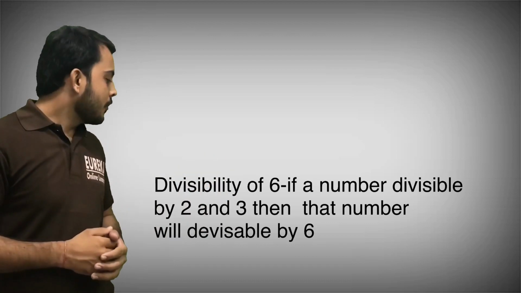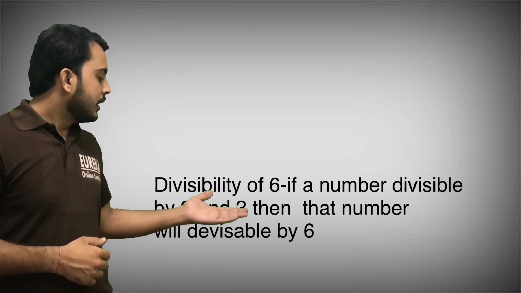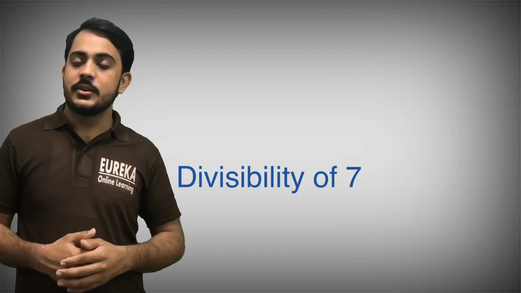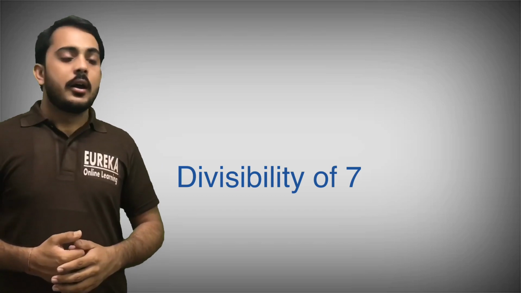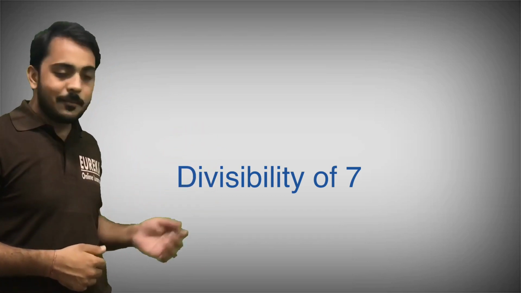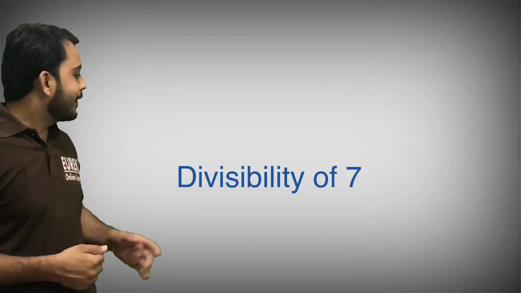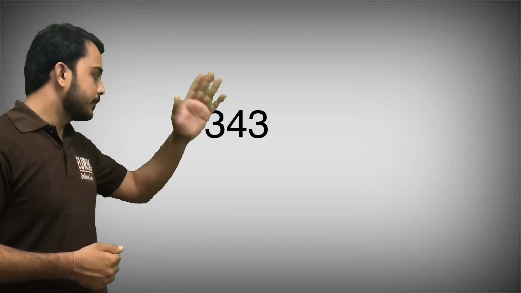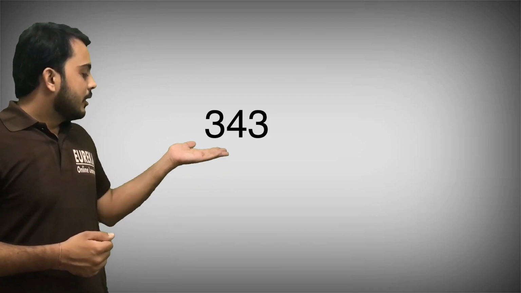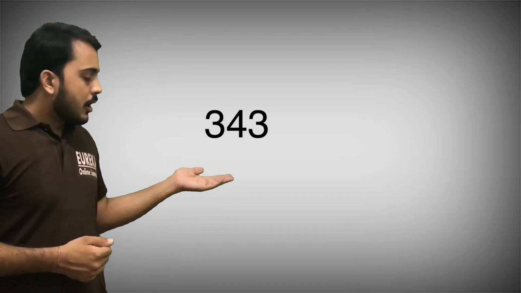Okay. Now I'm moving to the next divisibility rule, that is divisibility by 7. So how will we find whether any number is divisible by 7 or not? For that we have a process. I will explain it by example. I'm taking here the example 343, and I'm checking whether it is divisible by 7 or not.